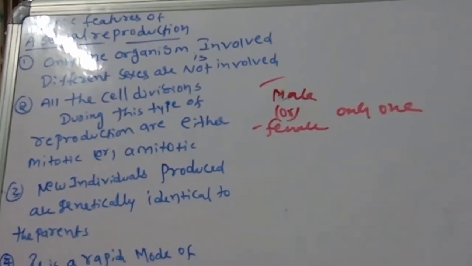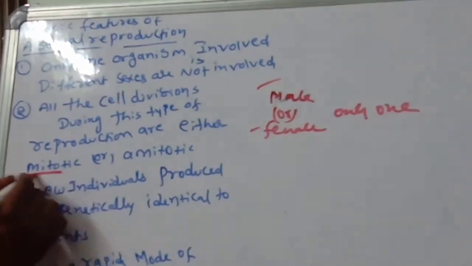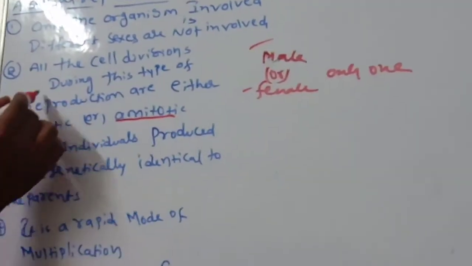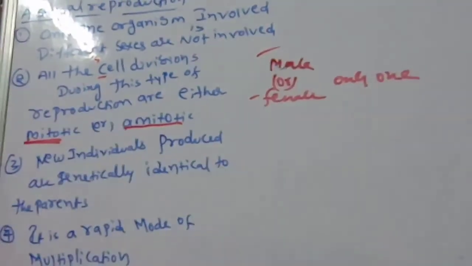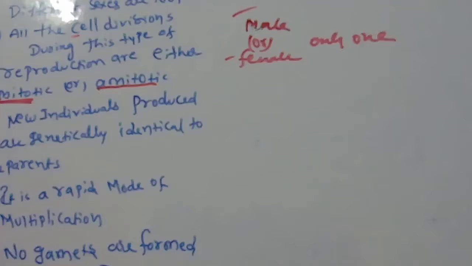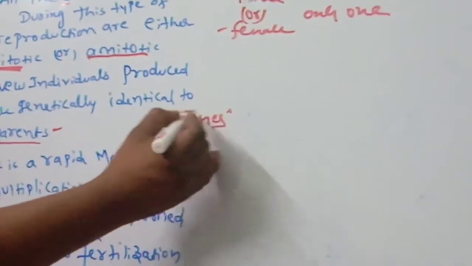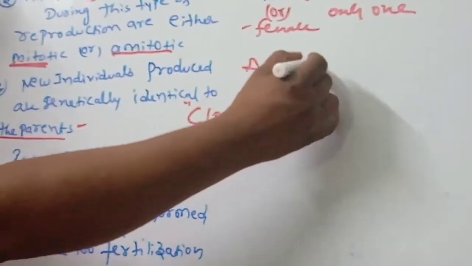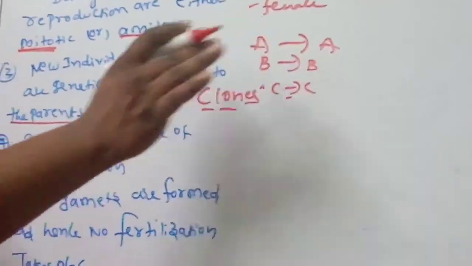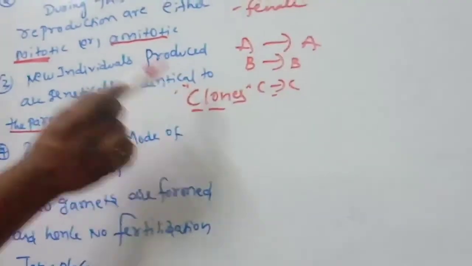The second one: all the cell divisions during this type of reproduction are only mitotic or amitotic, no meiosis. What kind of cell division? Mitotic or amitotic. No meiosis. The new individuals produced are genetically identical to the parents. They are the same as it is, called clones. A to A only, B to B only, C to C only. Without any changes, new offsprings are identical to parents. Those are called clones.